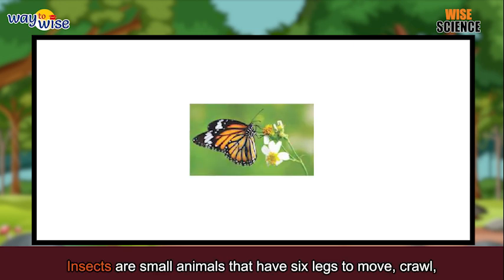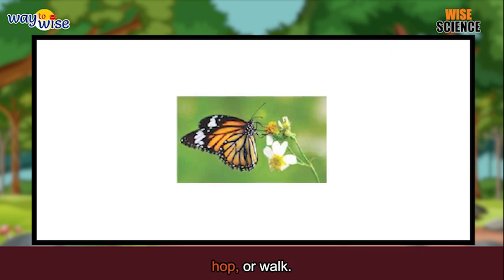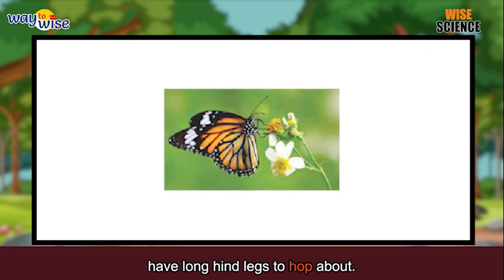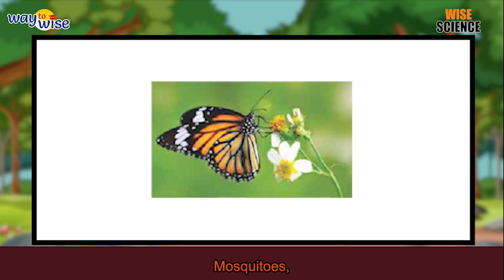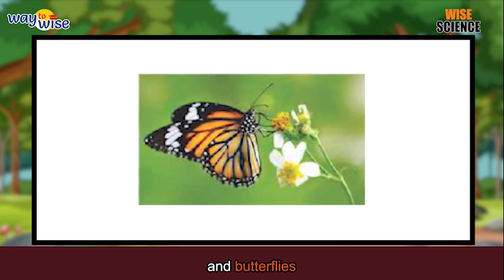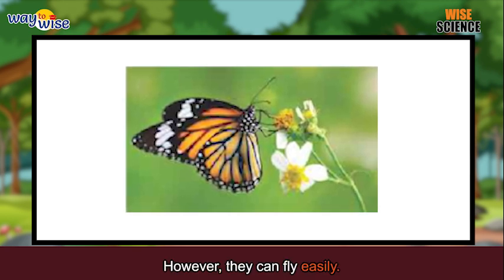Insects. Insects are small animals that have 6 legs to move, crawl, hop, or walk. Insects like grasshoppers have long hind legs to hop about. Beetles and ants crawl with their 6 legs. Mosquitoes, honeybees, dragonflies, ladybirds, and butterflies are insects. However, they can fly easily.